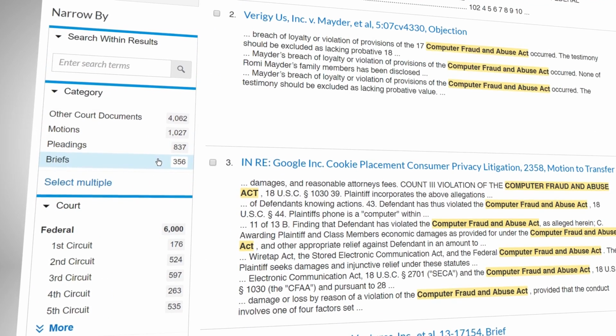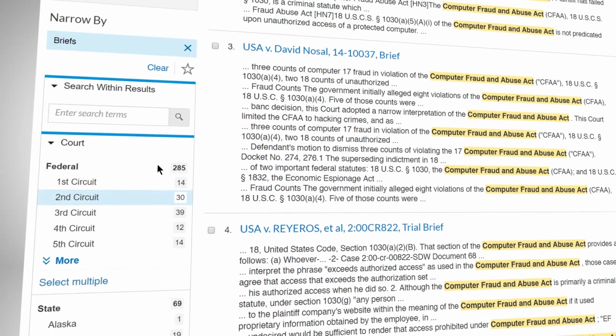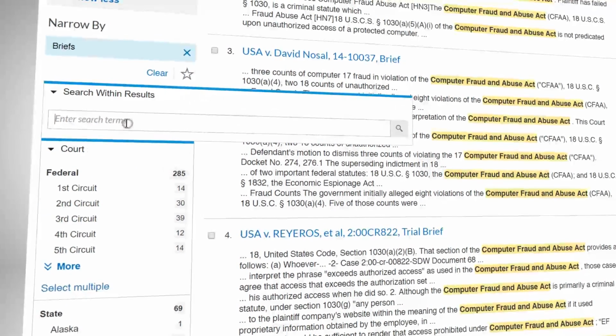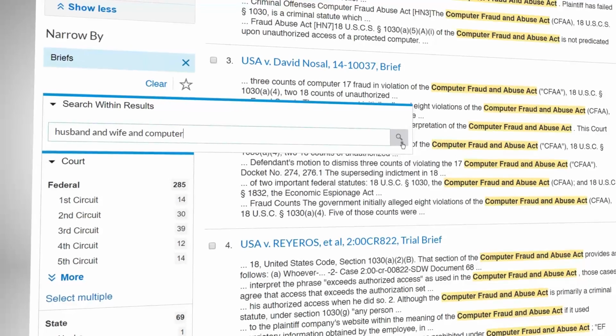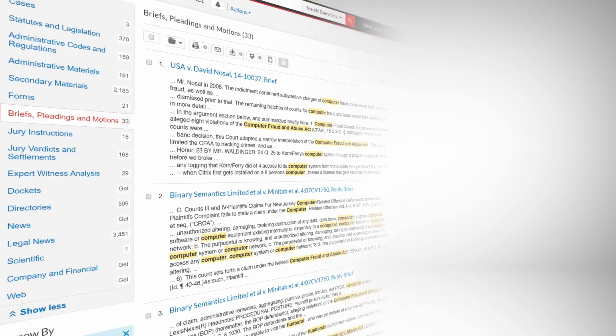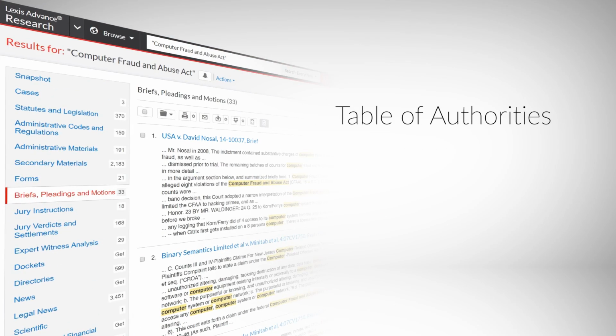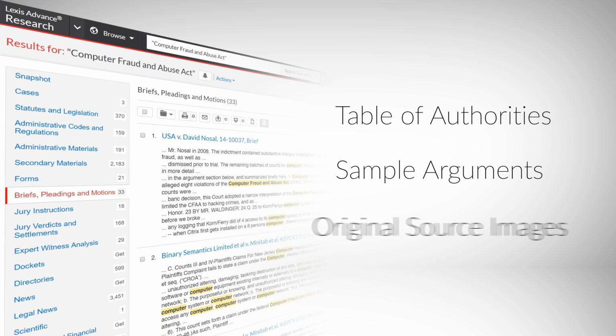Use the category filter to see just briefs in your results. From within these briefs, you have access to the table of authorities to see a list of the cases, statutes, and other authority. You can also review sample arguments on relevant topics and factual scenarios. Lastly, you can view the original source image of these briefs as samples for formatting.